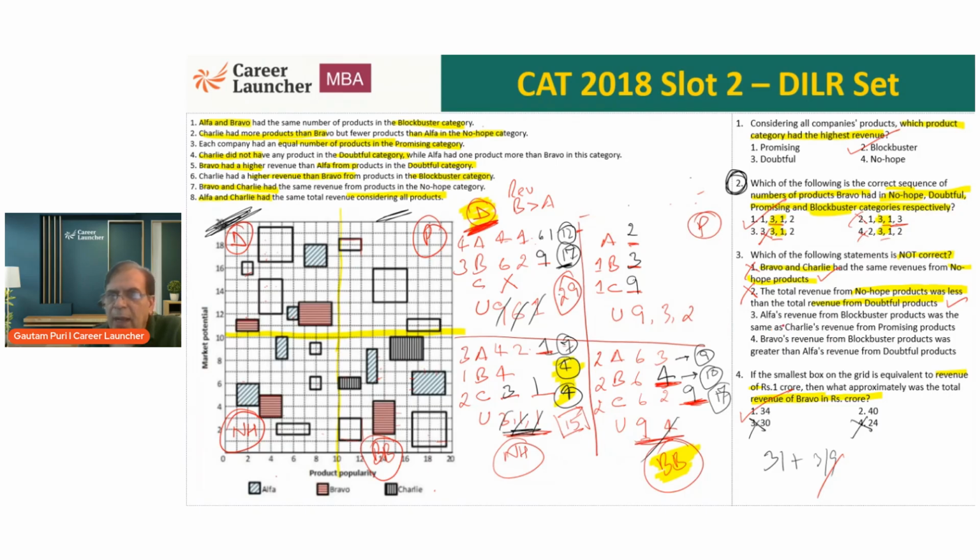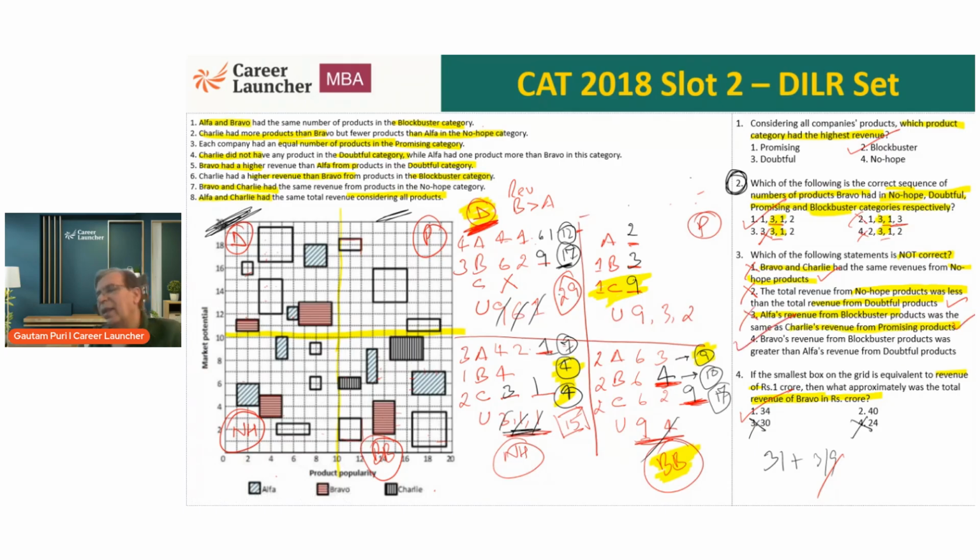Third statement: Alpha's revenue from blockbuster was the same as Charlie's revenue from promising. Alpha's revenue from blockbuster is 9. And Charlie's revenue from promising is also 9. Perfect. Statement 3 is also correct. So again, this cannot be the answer.